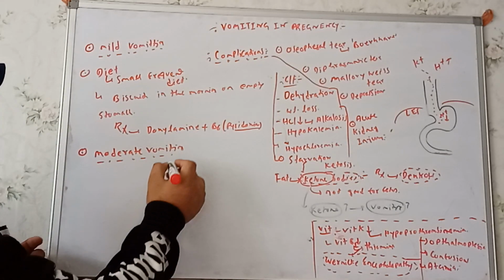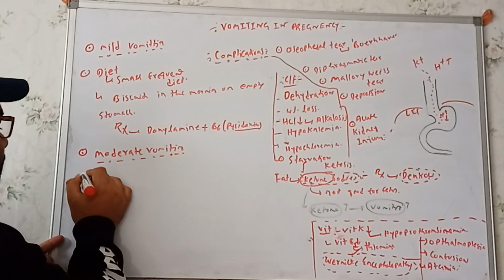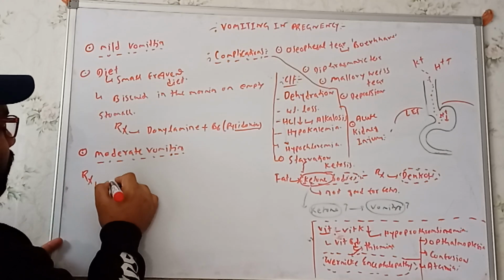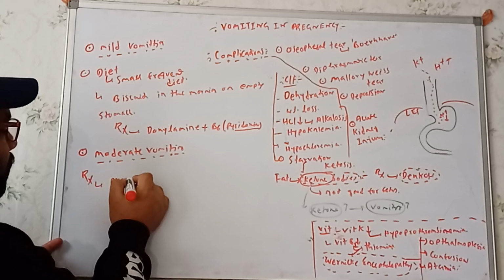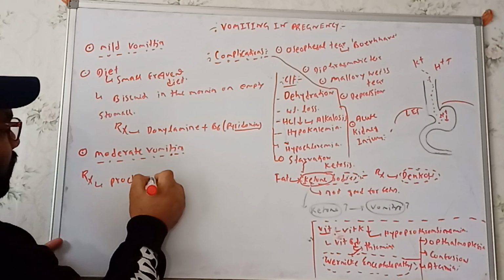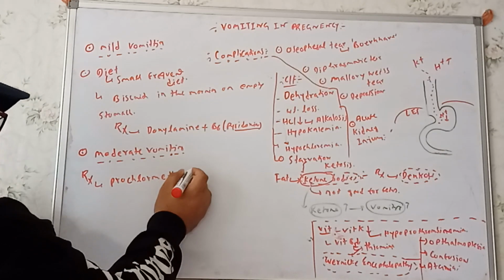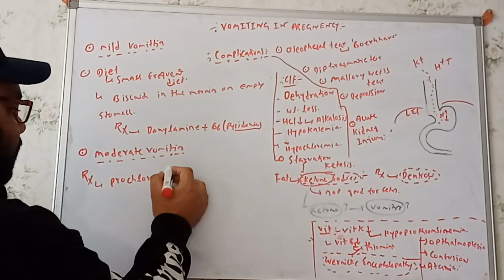See, in these cases we basically have to go with the drugs. So first we can use the prochlorperazine. Let's write it clearly.